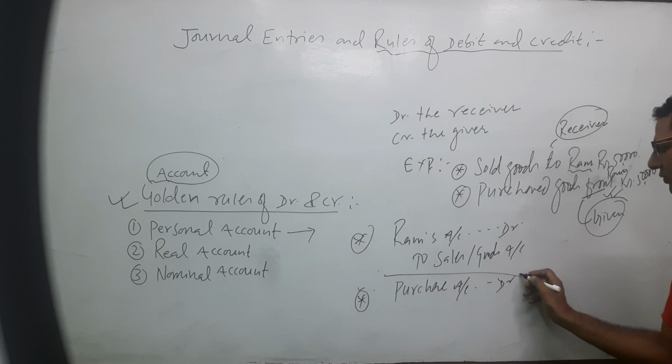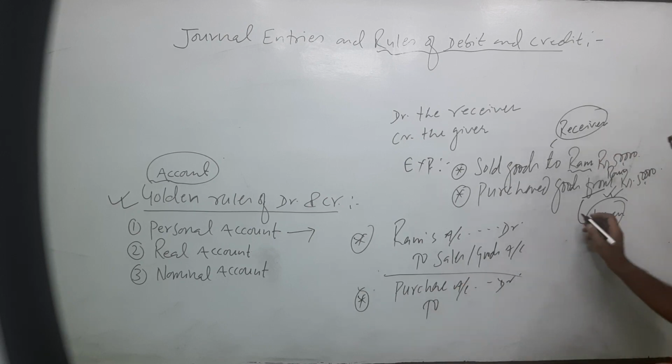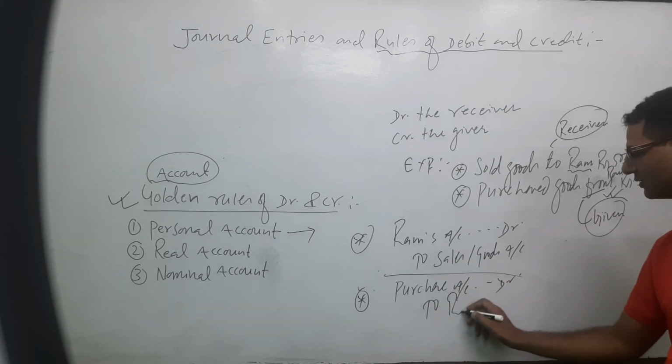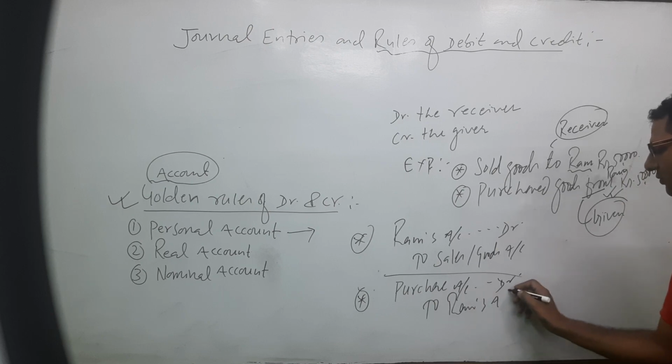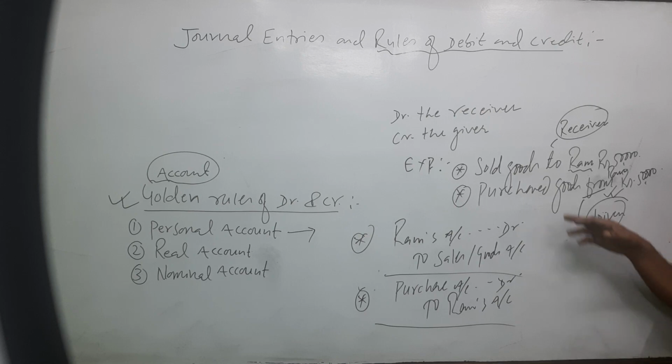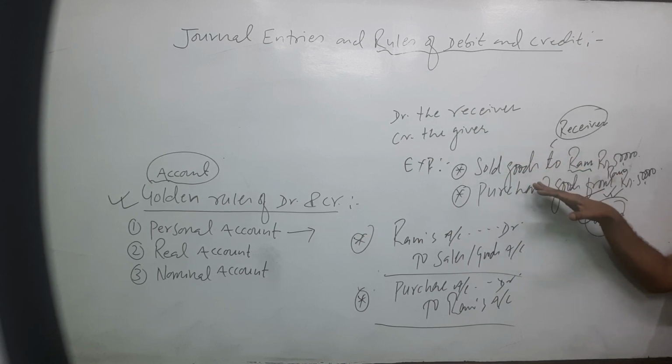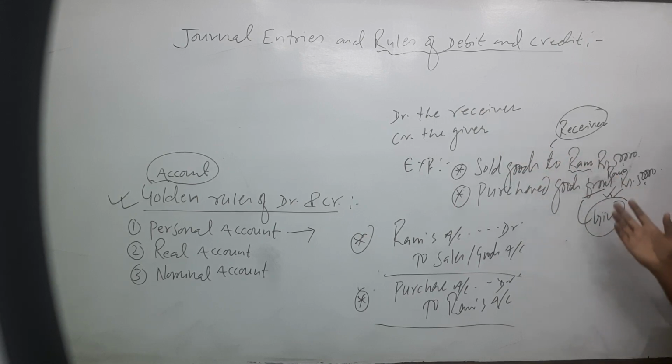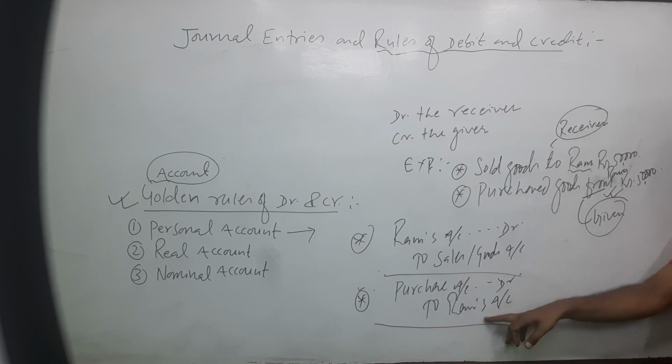Purchase or goods account debit, to wage giver. Now, Ram is a giver. Ram's account. Yes, Ram is a person. Debit the receiver. If we sell to Ram, Ram is the receiver. If we purchase from Ram, Ram is the giver.